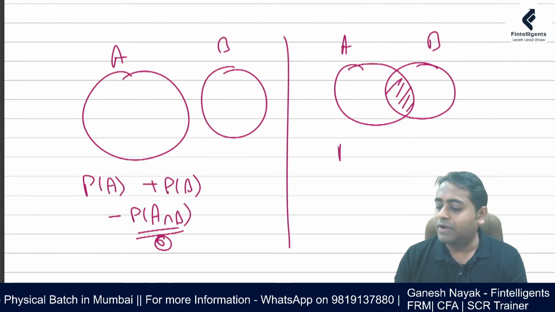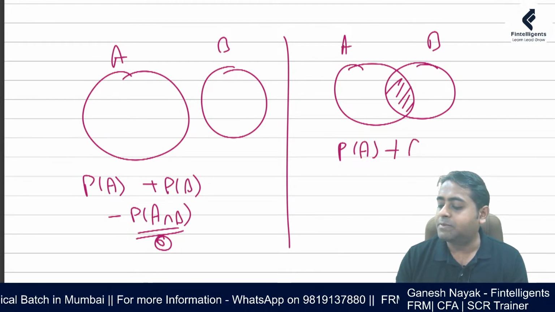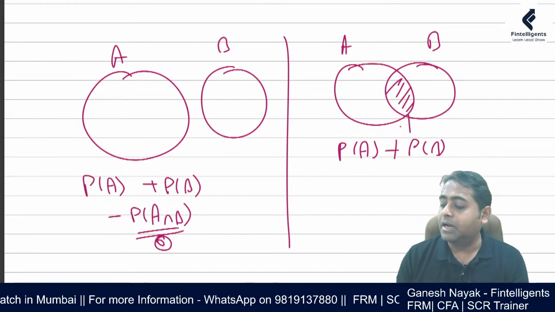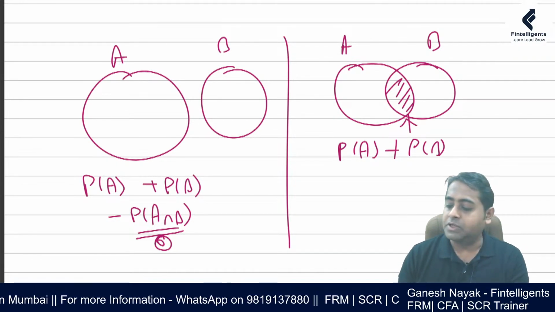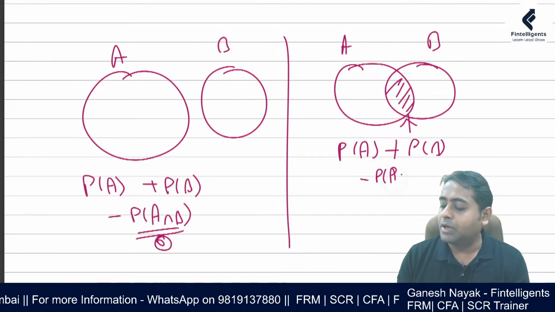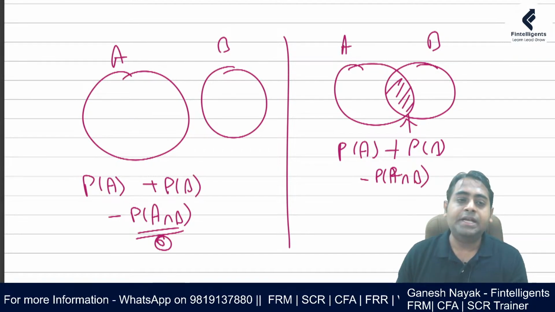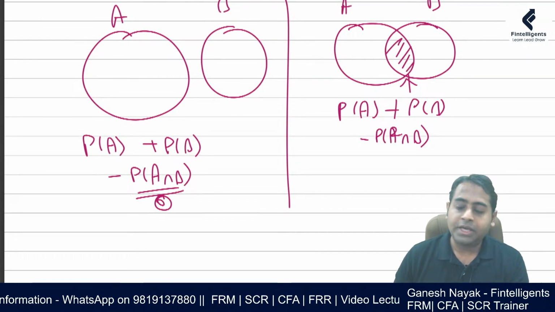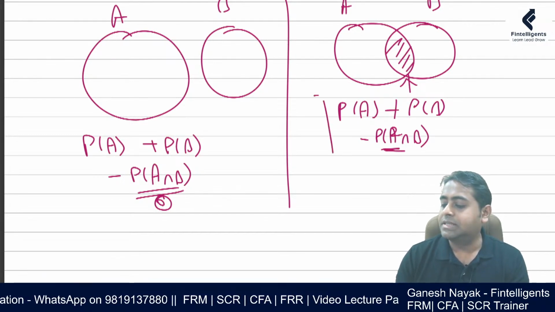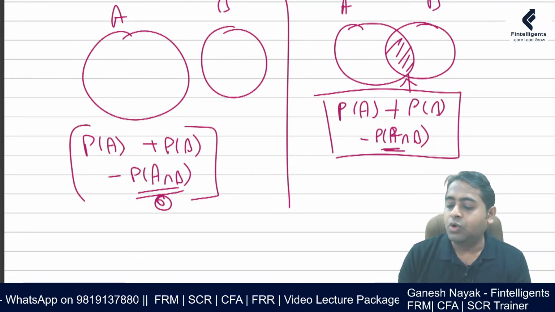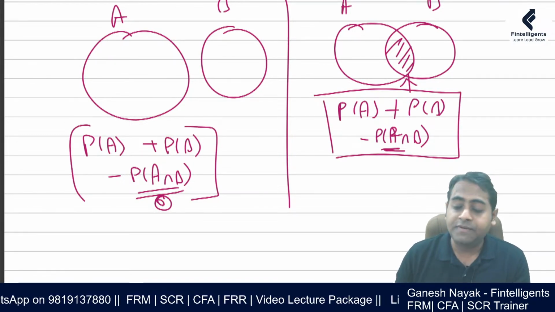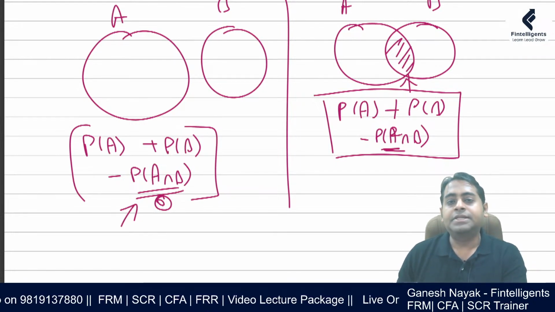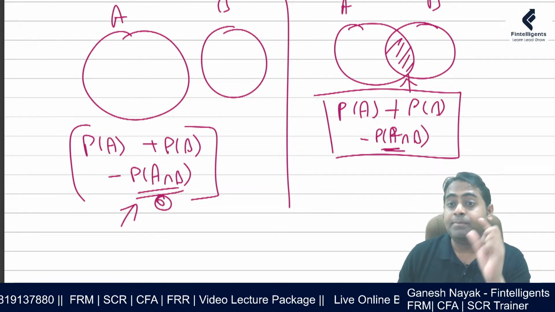Okay, so what you will have to do when you take probability of A plus probability of B, you're actually double counting this. So you have to subtract probability of A intersection B. A intersection B means the joint probability, that you will have to subtract. So the two formulas are almost the same. The only difference is that when it's mutually exclusive, the last part is 0, and when it is not mutually exclusive, there is some common part, some positive value to it.